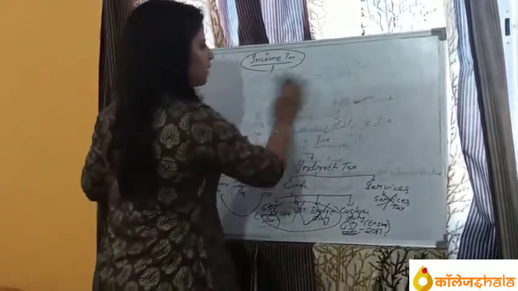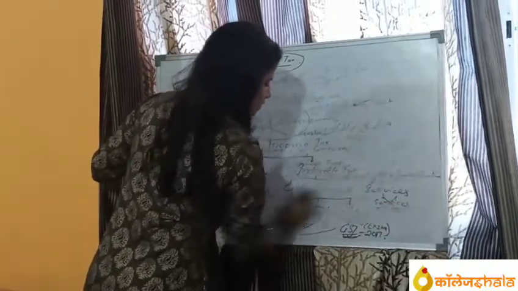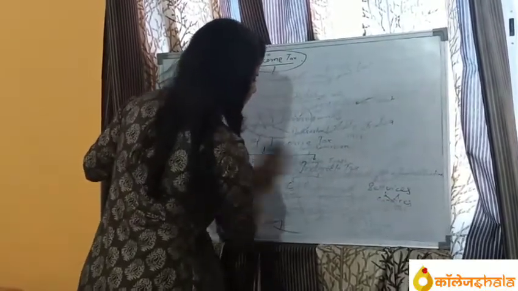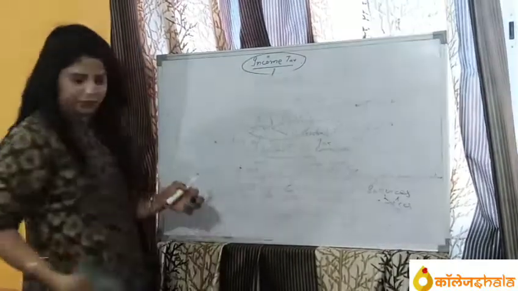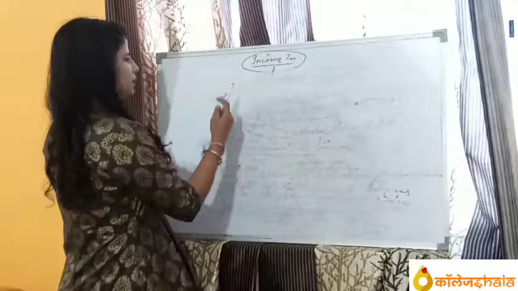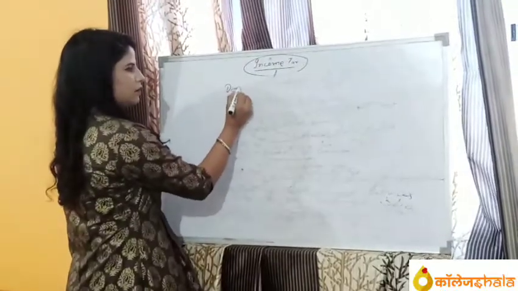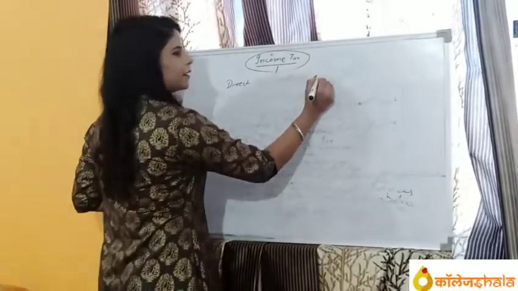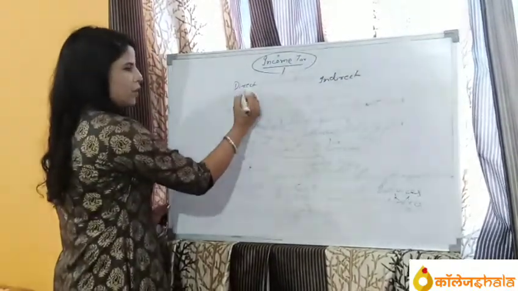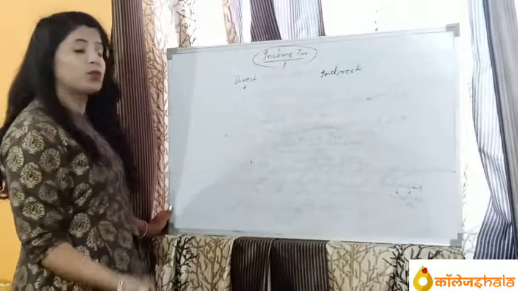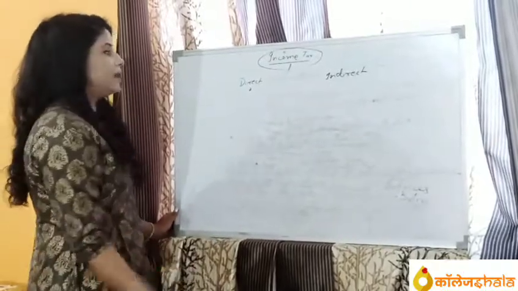Let's talk about another thing. The direct tax and indirect tax. Direct tax is paid to the government directly by the people.